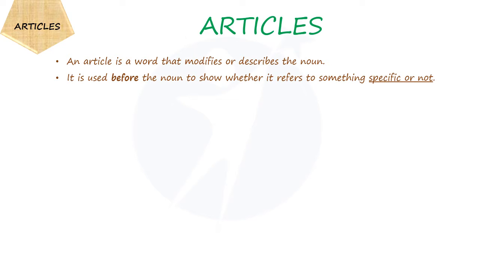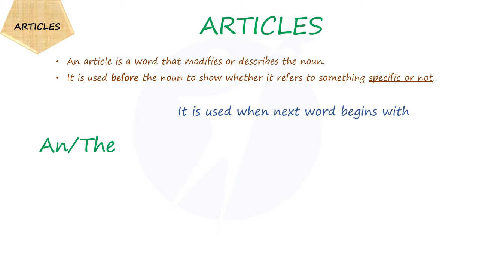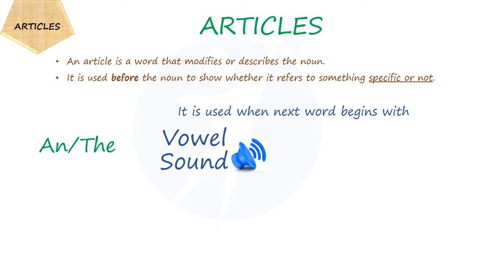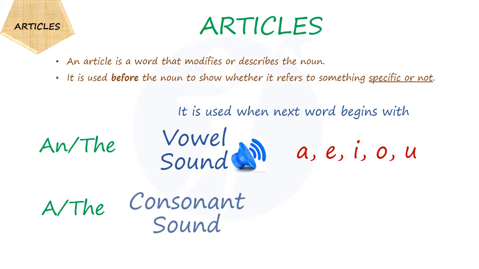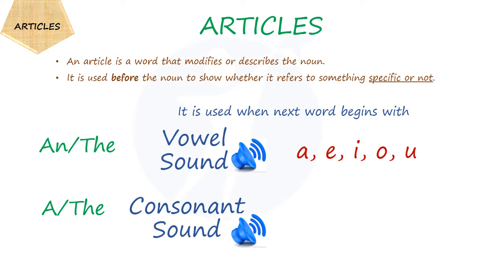Now, let's study its implementations. Article an is used when the next word begins with a vowel sound, which consists of A, E, I, O, U. An article a or the is used when the next word begins with a consonant sound, that is, other than the vowel sounds, which are B, C, D, F, G, H, etc.